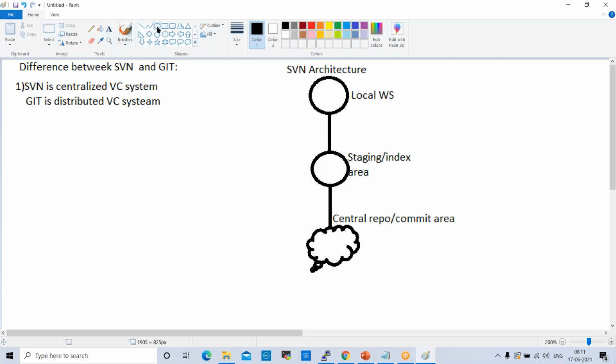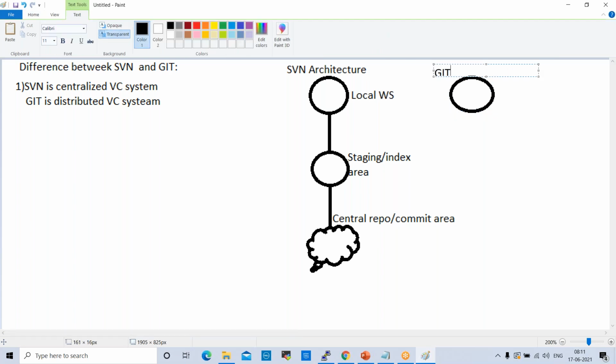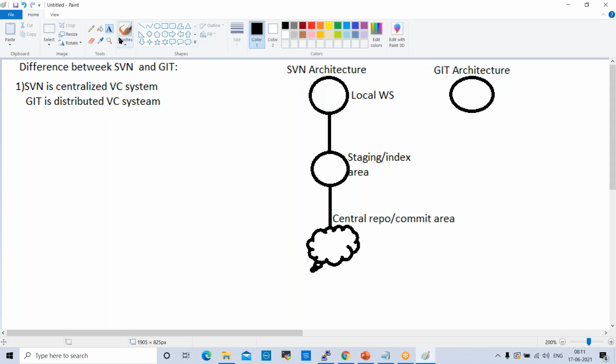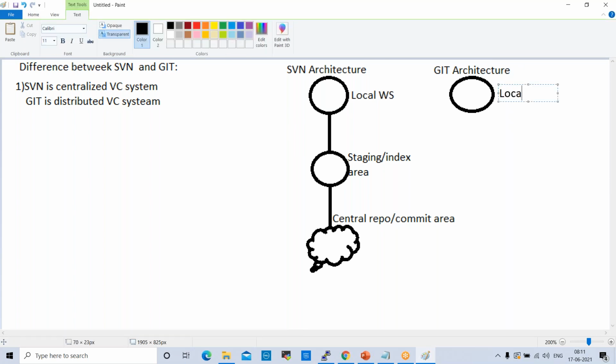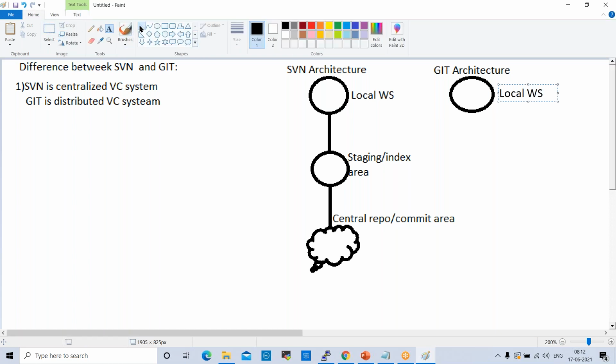So, Git architecture. In Git architecture, this is the local workspace. Once the developer develops the code in the local workspace, and development and testing are completed, they push the code to the staging area or index area.